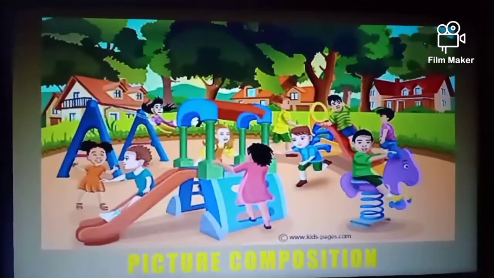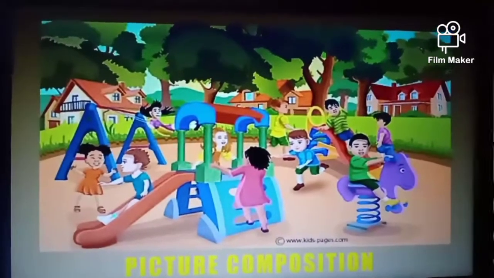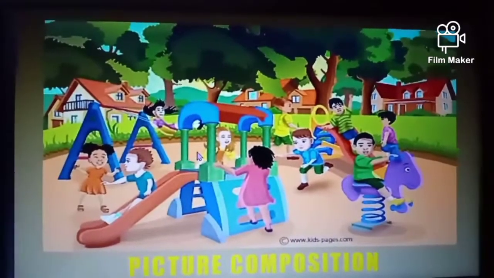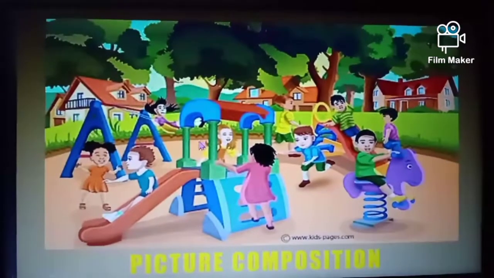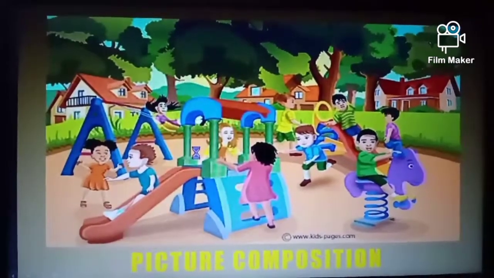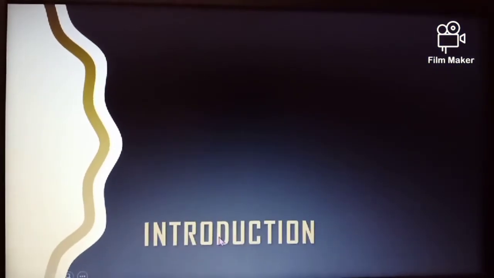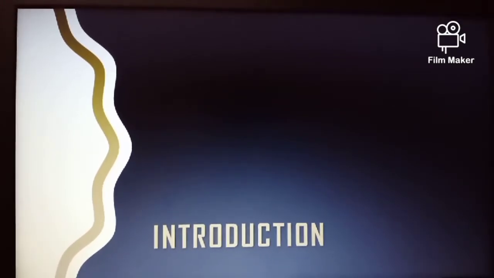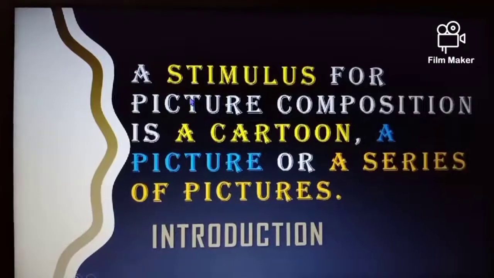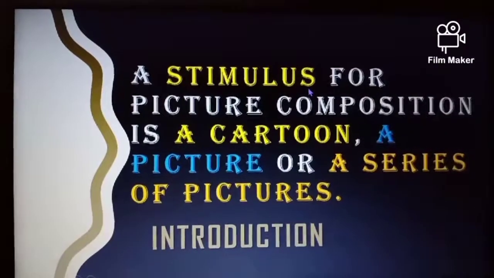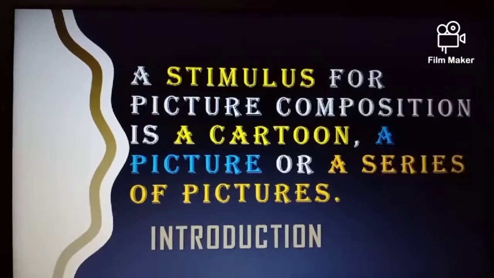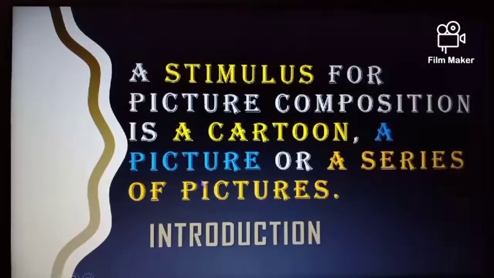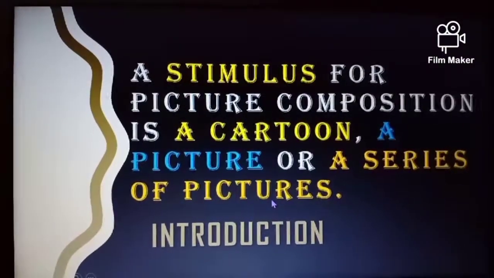Picture composition is one of the important parts of essay writing for 20 marks, and here step by step we will be discussing the basics and the facts. Let's begin. Introduction. What does picture composition mean? Actually, picture composition has a stimulus, which can be a cartoon picture or only a picture or a series of pictures.